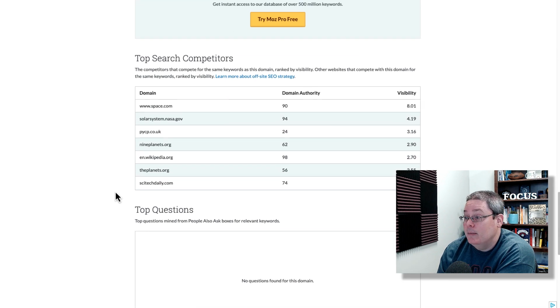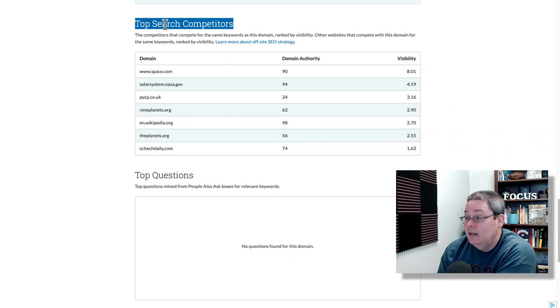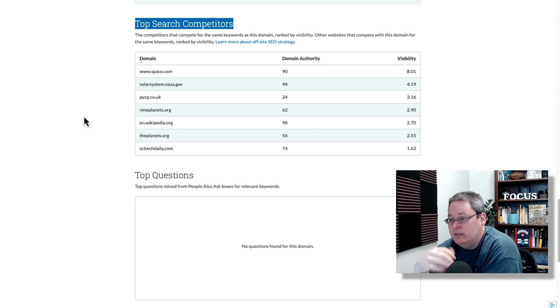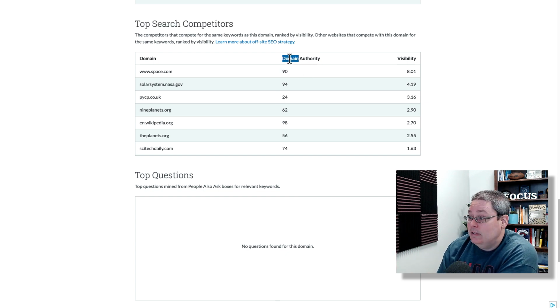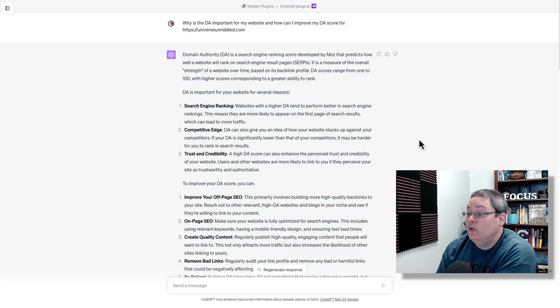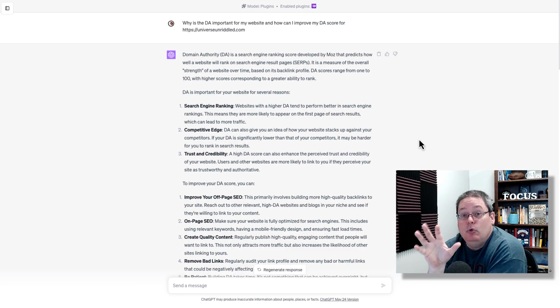And you can see here, based upon what we just looked at, that MOZ is telling us these are our top search competitors: space.com, solarsystem.nasa.gov, and then some other sites here. You can also see the domain authorities of each one of those sites that we're going after. But also we have ChatGPT to play around with and see what these tools can do.